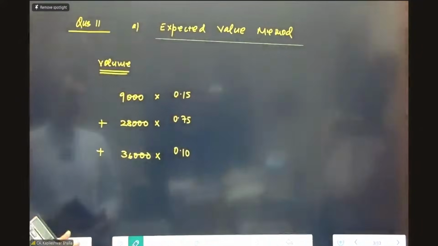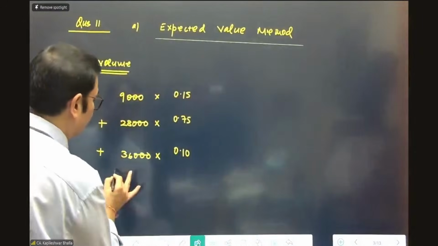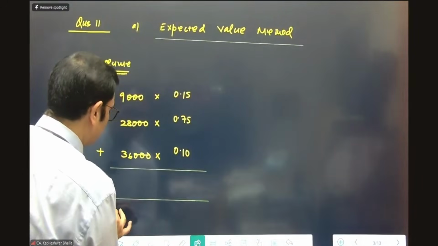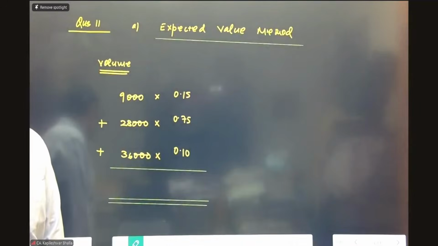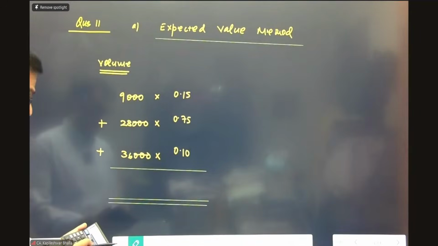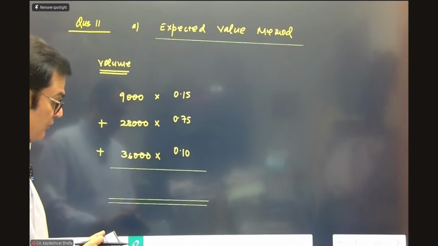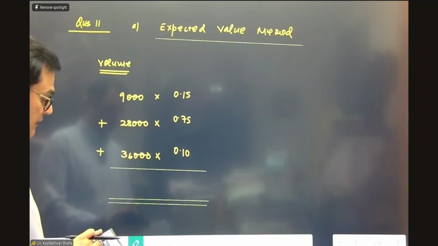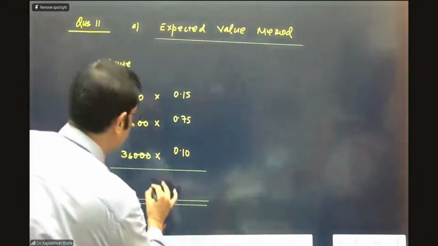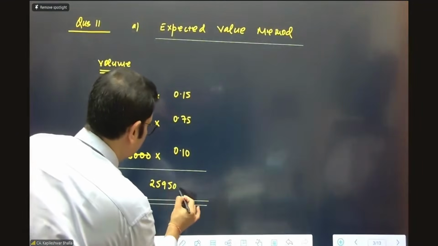If you work this out, we're going to get a weighted average volume. This is one element of recognizing the revenue, that is, the expected volumes in this case. So 9,000 into 15% is 1,350, plus 21,000, plus 3,600. This comes to 25,950 units.